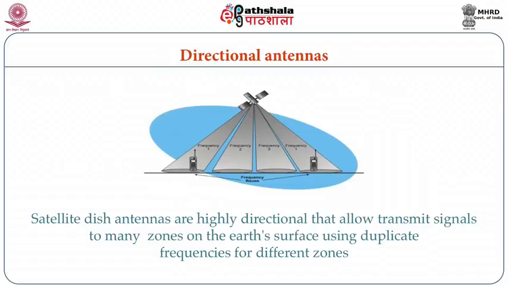Further interference can be reduced by the use of directional antennas. What are directional antennas? Their transmission follows a particular direction only. For example, satellite dish antennas. They are highly directional, allowing the signals to be transmitted to many zones on Earth's surface using duplicate frequencies for different zones.